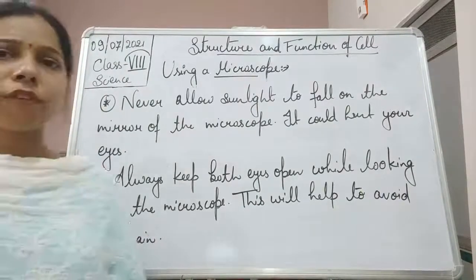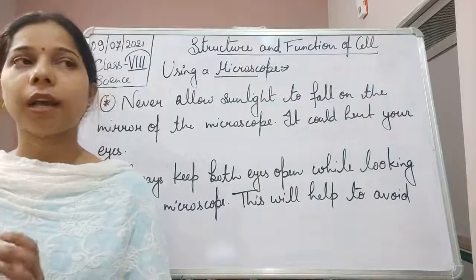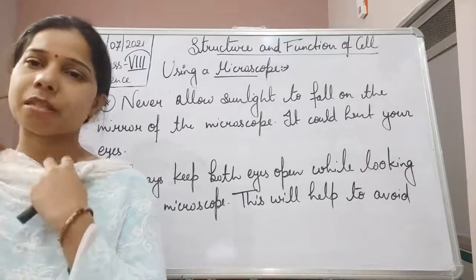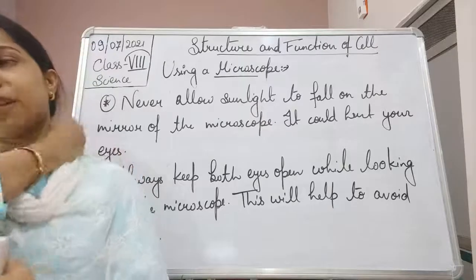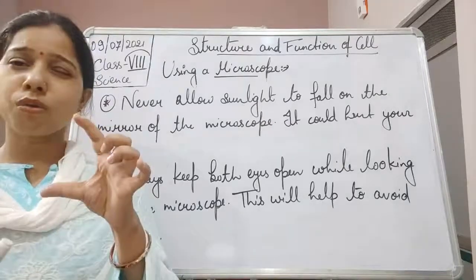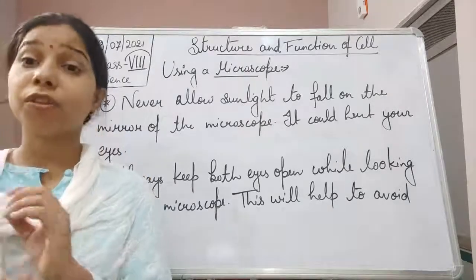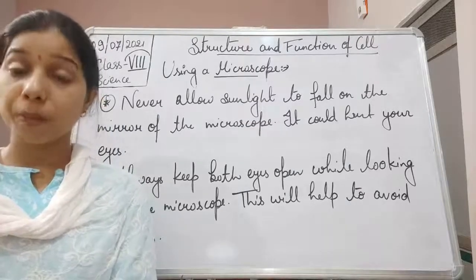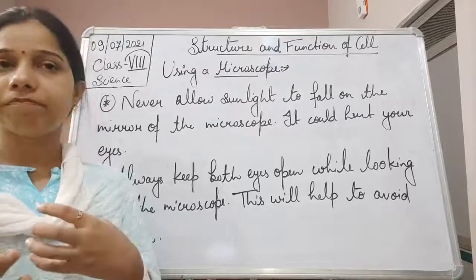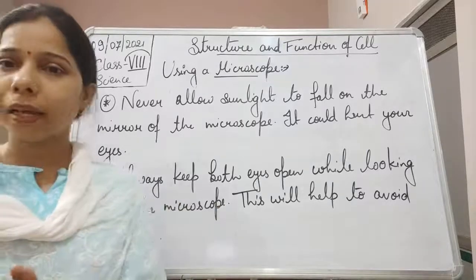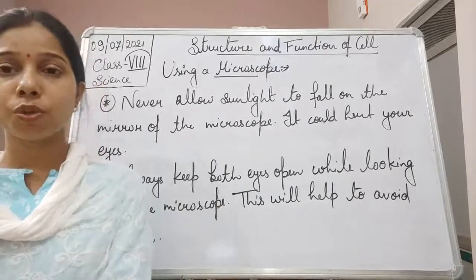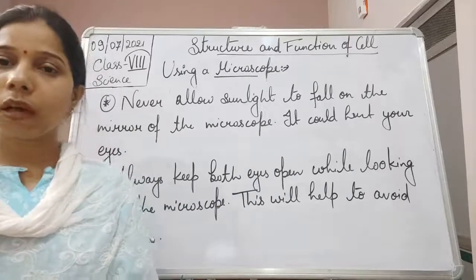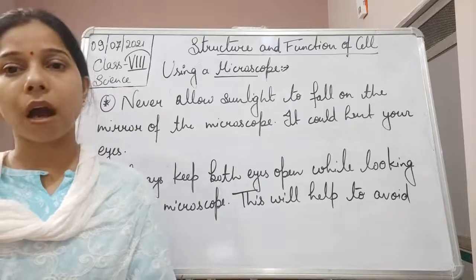So these are some of the precautions that we should take, students. When a person used to see any specimen with the help of the compound microscope, they used to close one eye and see it. But we should never do that. Always keep both of your eyes open in order to avoid any kind of strain that you are giving to your eyes while keeping one eye closed. So never do that. Instead, we should always keep our eyes open.